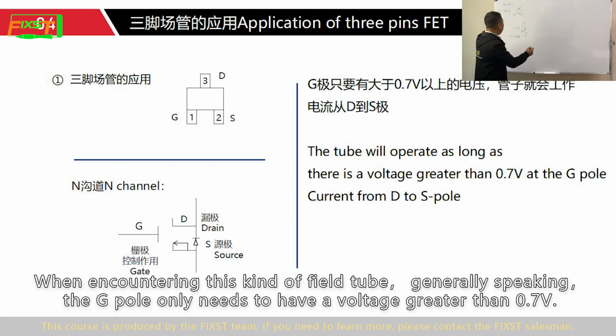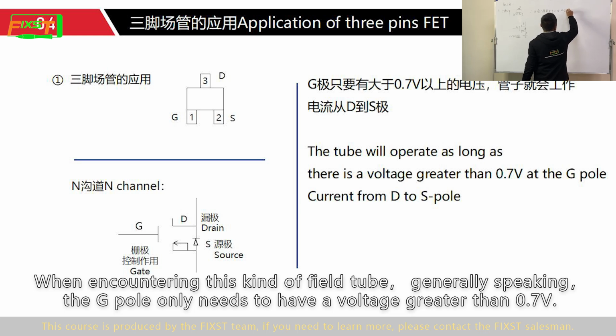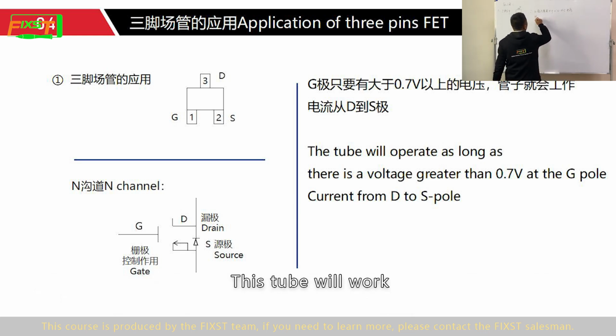When encountering this kind of FET, generally speaking, the G pole only needs to have a voltage greater than 0.7 volt, and this tube will work.